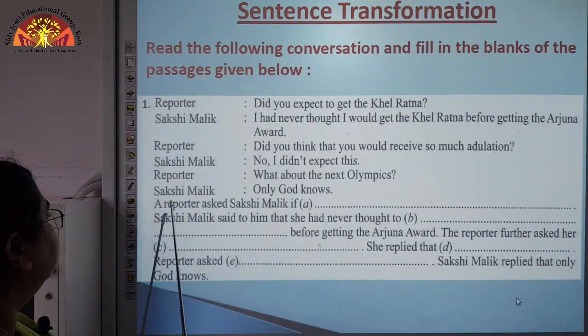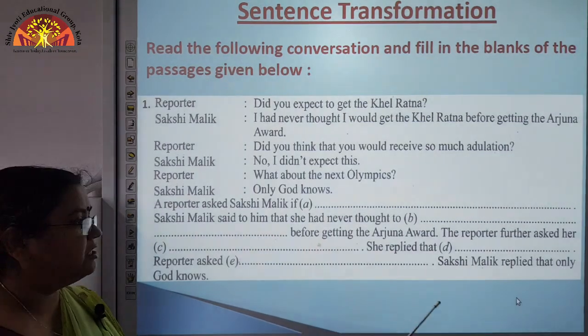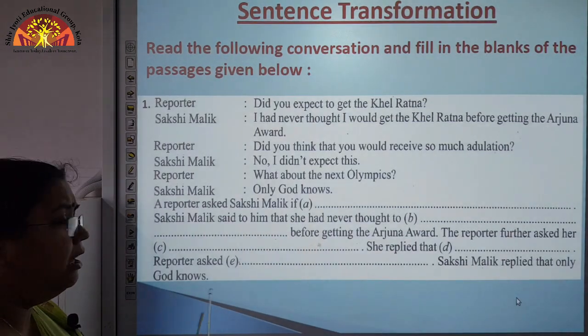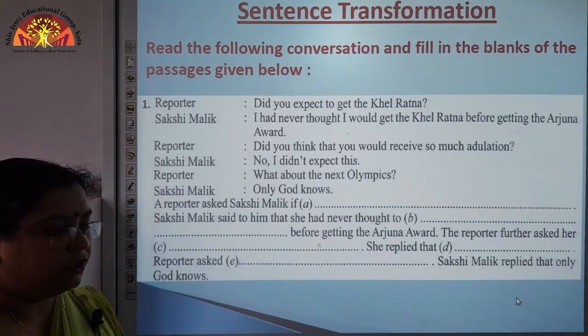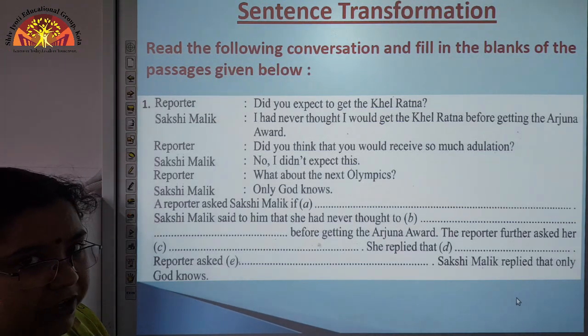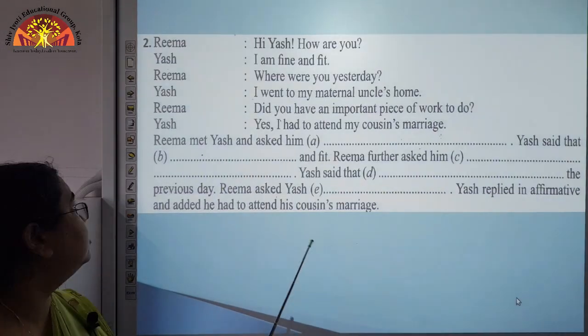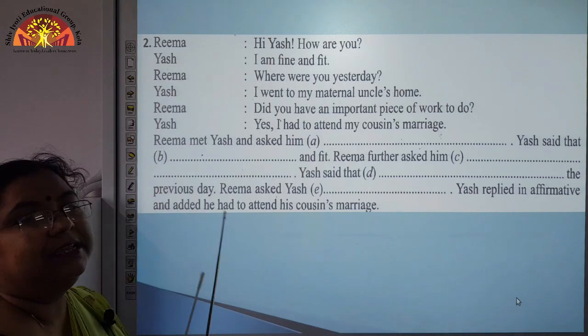Now the next dialogue here, Sakshi Malik, only God knows. So Sakshi Malik replied that only God knows. So in this manner we have taken up this exercise. Now let us practice one more here. See, there is another conversation between Reema and Yash.